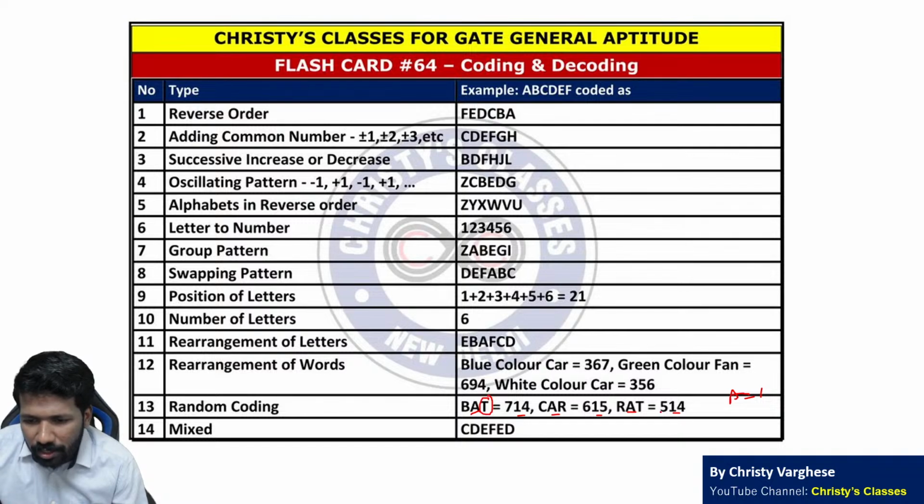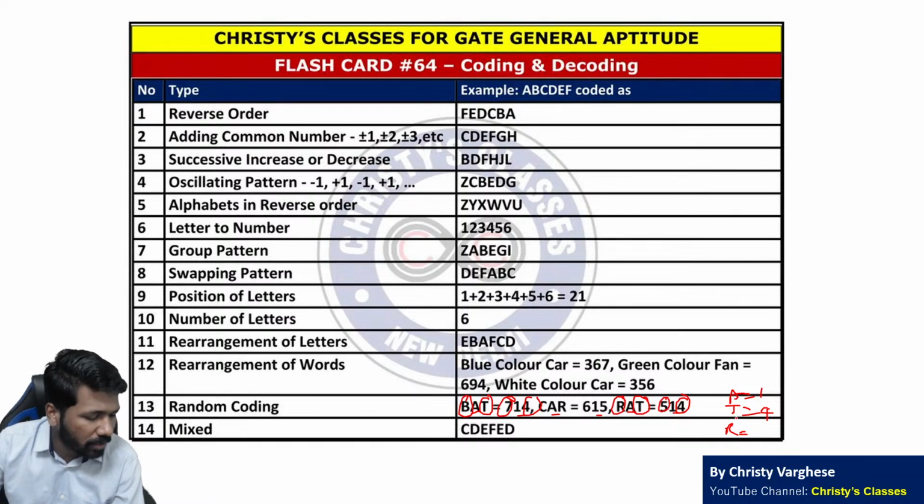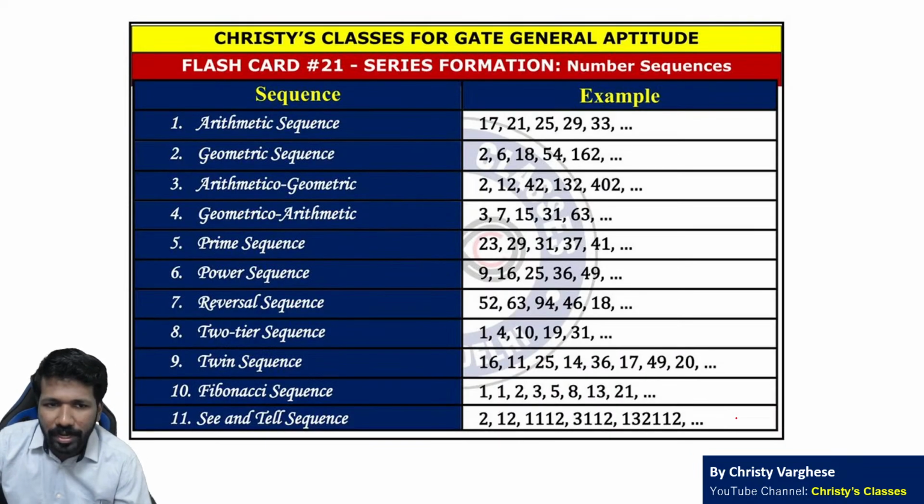What about the rest? T is common in this and this. BAT and RAT both have T in common. Which number is common in both? 4, right. So T is 4. So B will be 7. In this way you can decode all the numbers. So that is random coding, just a name I have given. So that is how you can do that.